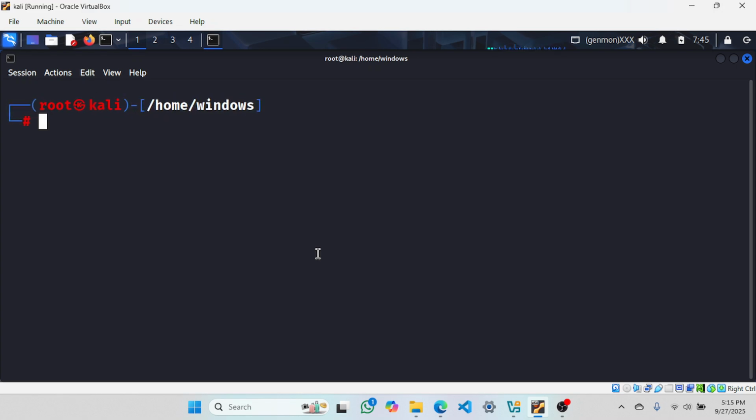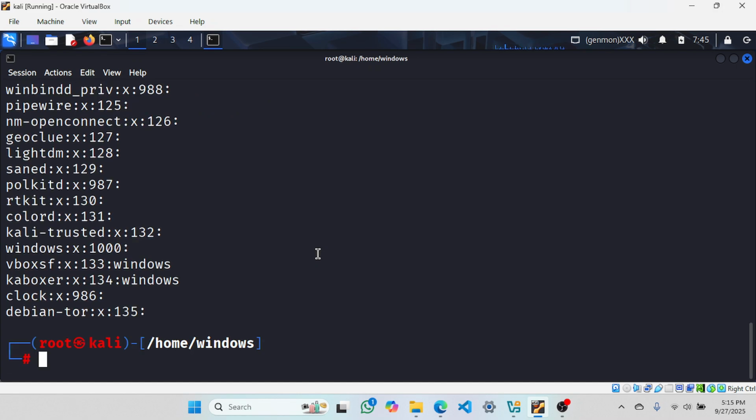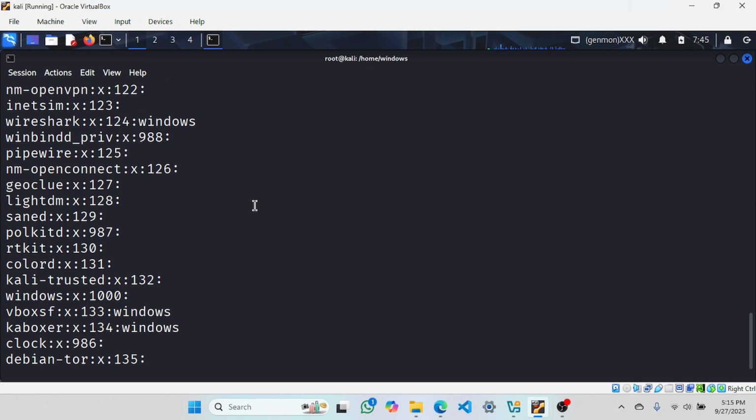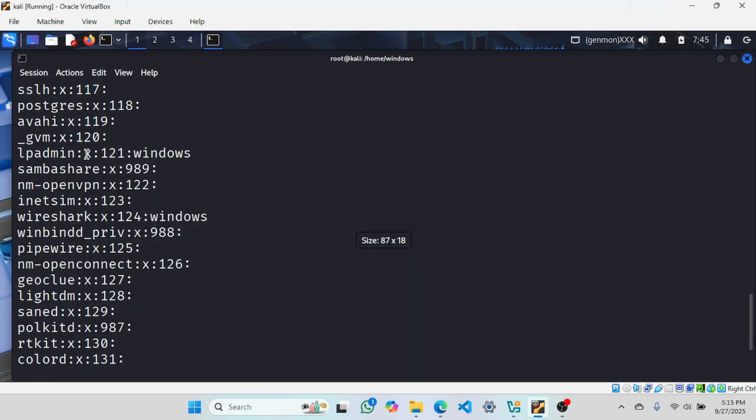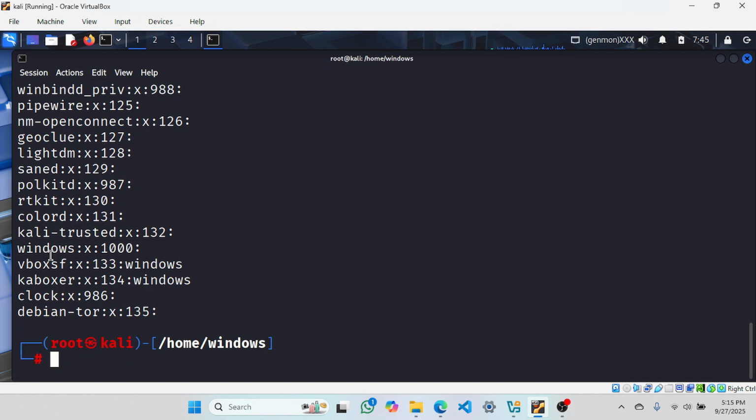It's clear. Now first we will go for that file /etc/group. So here are the groups with their group ID and the users. For example, let me take this group. This is a group name, my bad. This is the group ID. These are the users in it. So let me take the group Windows.